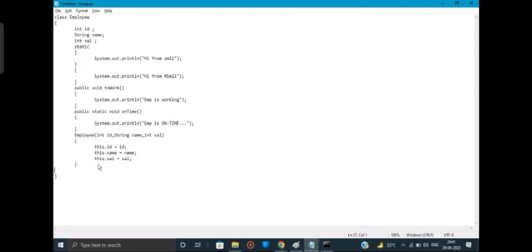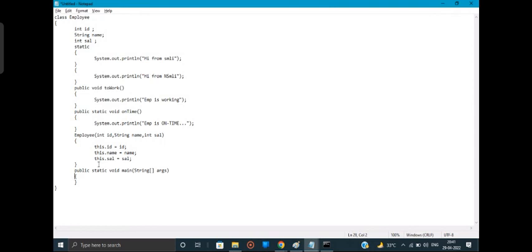Now what next? What should I have in my program? Main method. Yes, I'll add the main method. public static void main, string array of arguments.